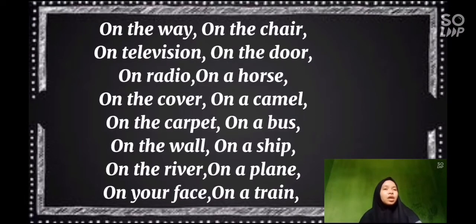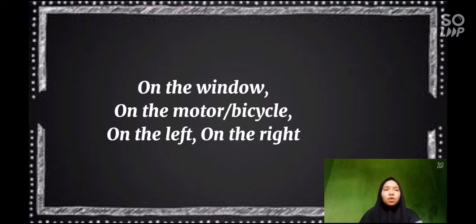Another example of the preposition on, such as on the way, on the chair, on the television, on the door, on the radio, on the horse, on the cover, on the camera, on the carpet, on a bush, on the well, on a ship, on the river, on a plane, on your face, on a train, on the window, on the motor or bicycle, on the left, on the right.